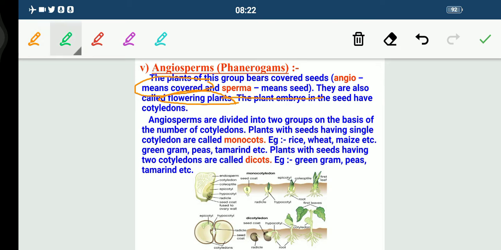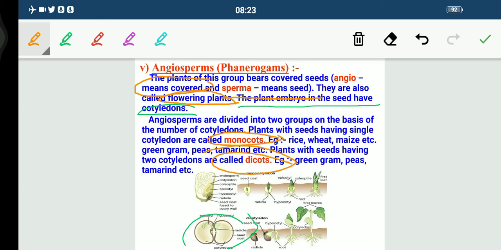Now the plant embryo in the seeds has cotyledons, like you must have seen in the structure of bean, chana, all these things. These cotyledons are of two types, monocot and dicot.